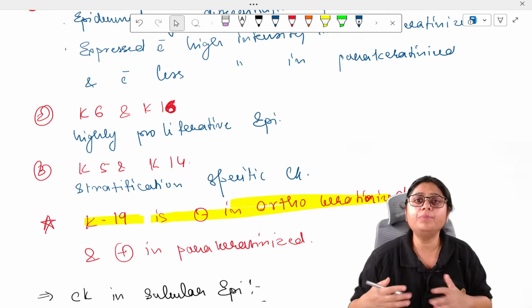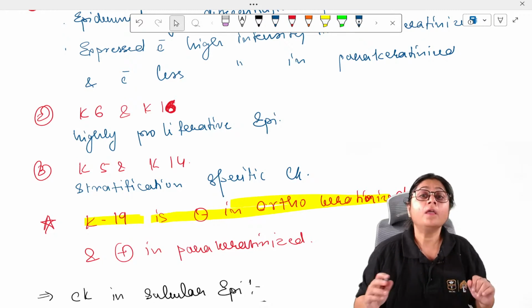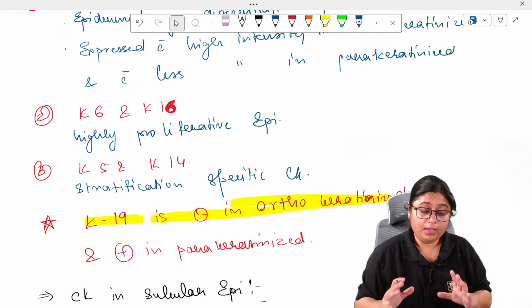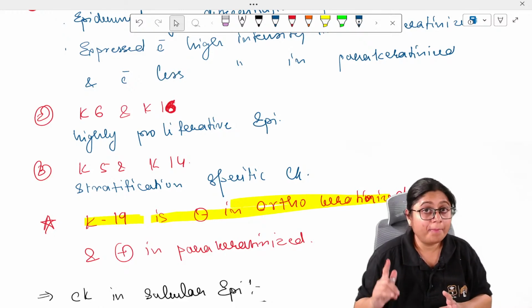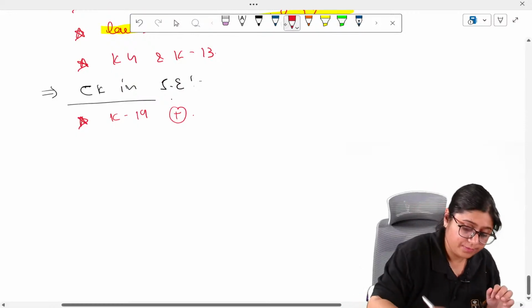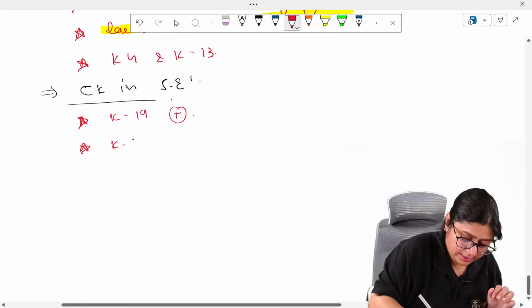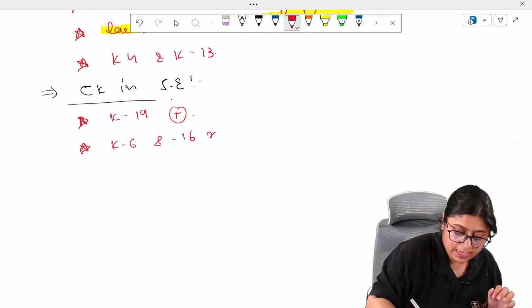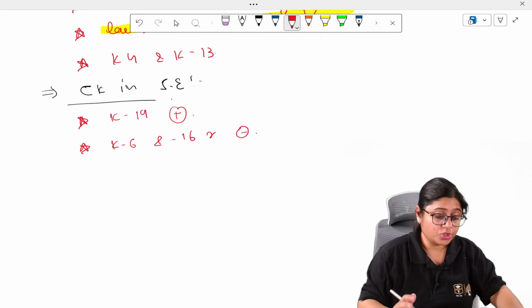Junctional epithelium is a highly proliferative epithelium. We will study that. Though it is highly proliferative, K6 and 16 are absent in junctional epithelium.